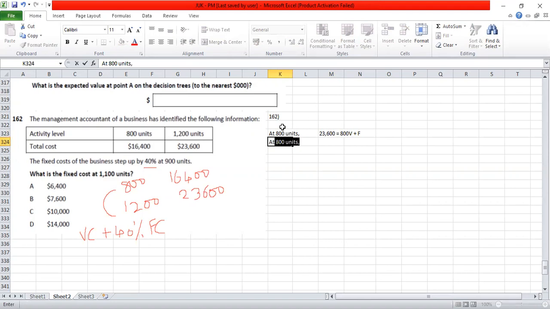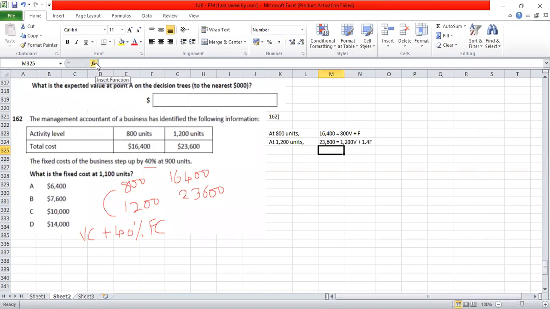Then when the number of units has increased to 1,200, the total cost of 23,600 is equal to 1,200 V plus the fixed cost, which is not just F but 1.4 F, because 140% has increased, so it is 1.4 F. So we have two equations.